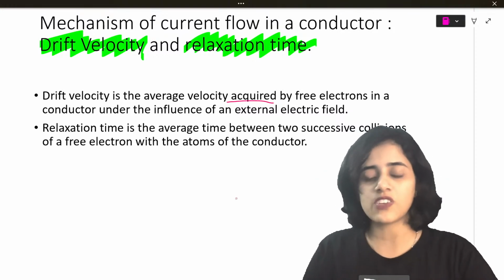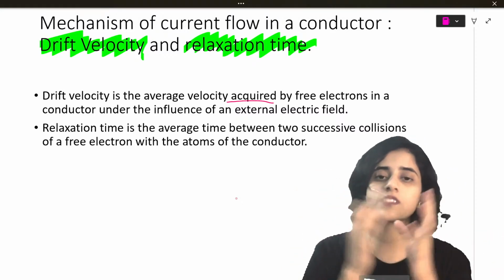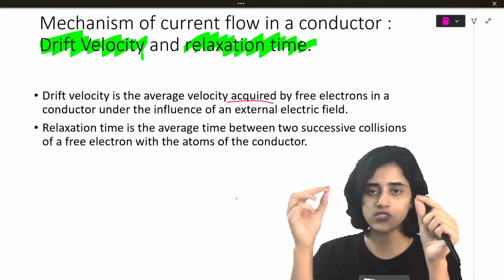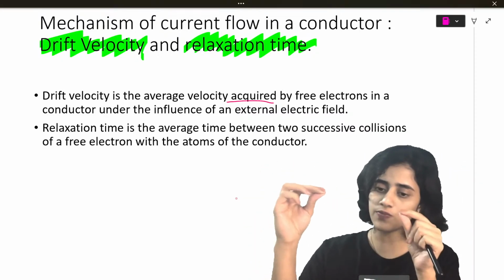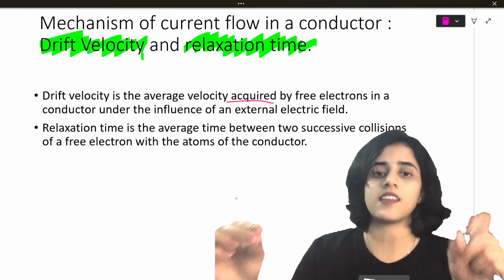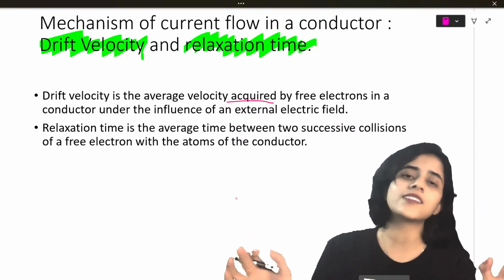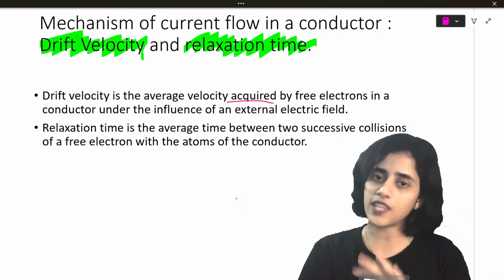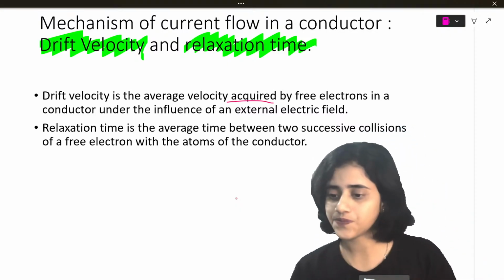So, what is drift velocity? Drift velocity is the velocity by which electrons move. And what is relaxation time? Imagine there are two electrons moving, and there are so many electrons. These two are moving and they hit. The time taken until they hit again is called relaxation time. It's basically the time they relax, going until they hit something else. So that time interval is relaxation time.